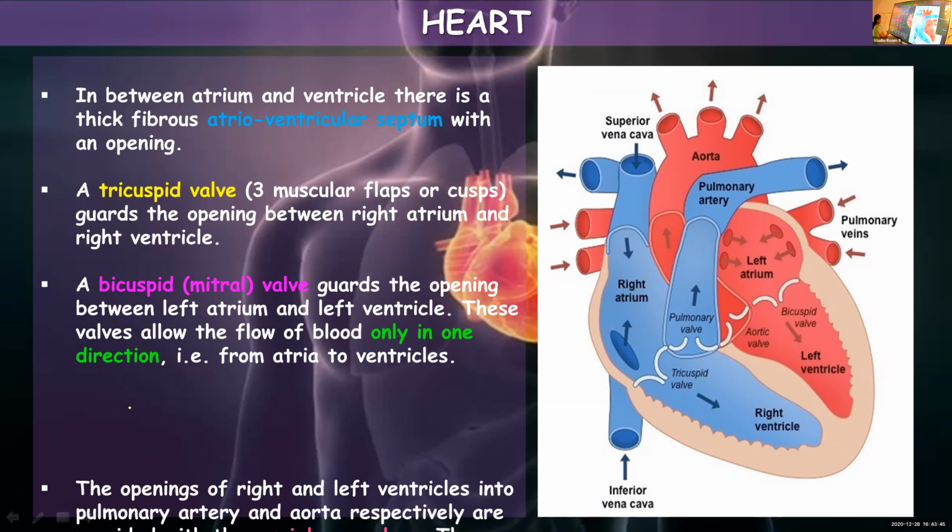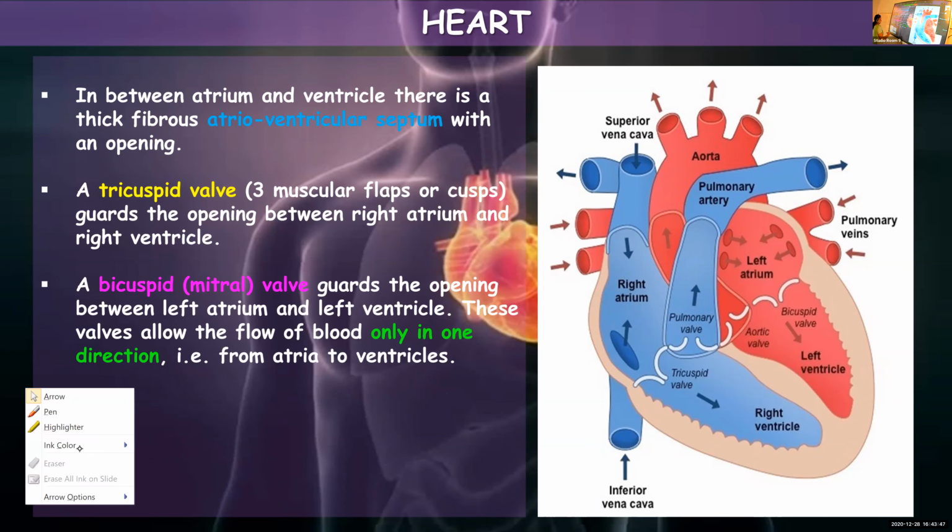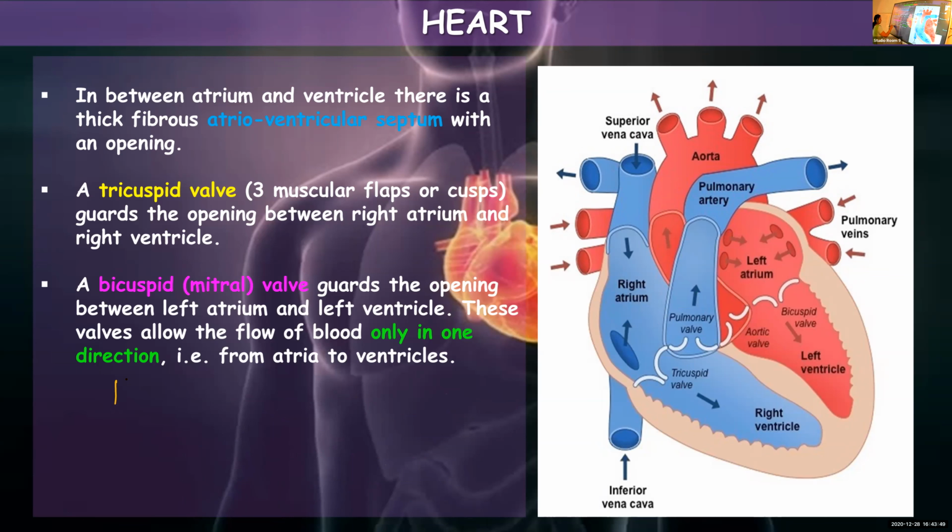Right ventricle, it is impure blood, so it should be taken to the lungs.